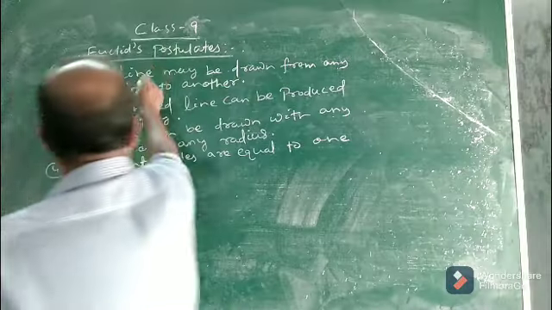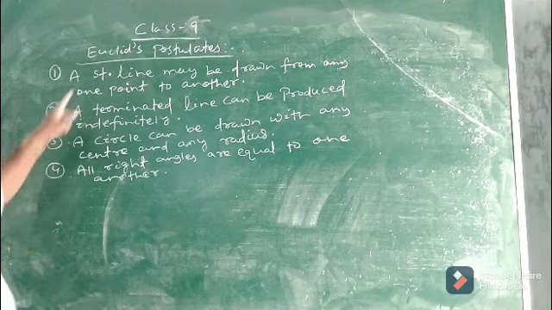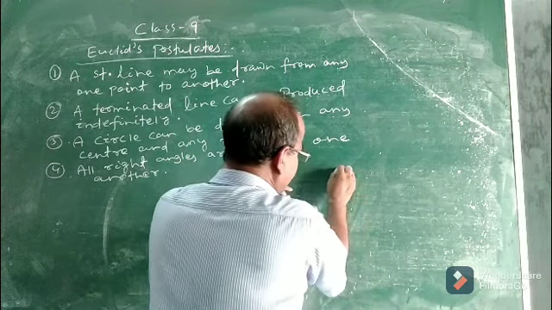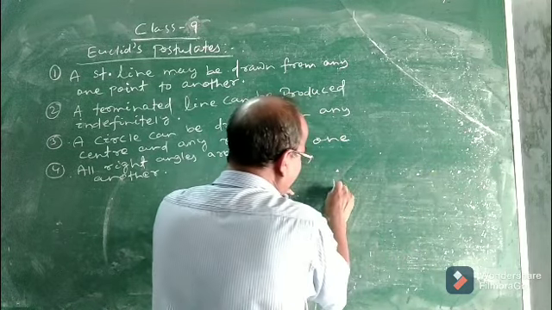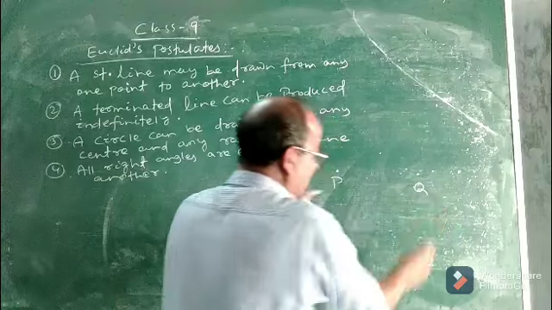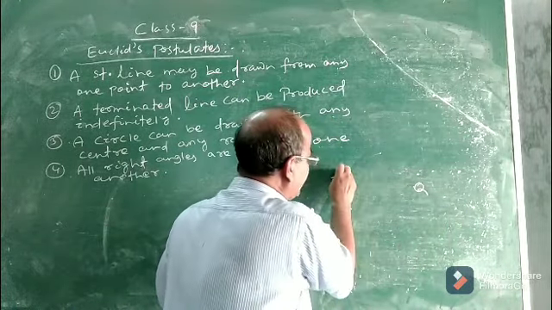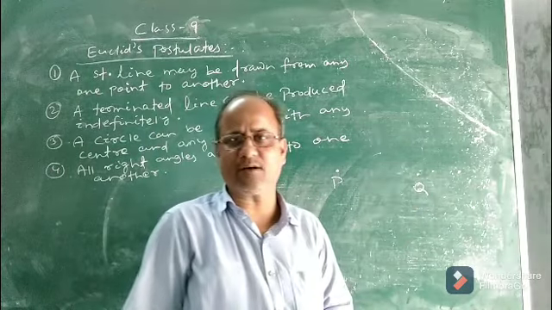Euclid's first postulate says that a straight line may be drawn. What does it mean? Suppose P and Q are any 2 distinct points. What is the meaning of distinct points?